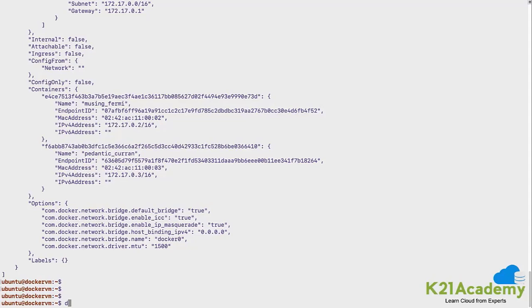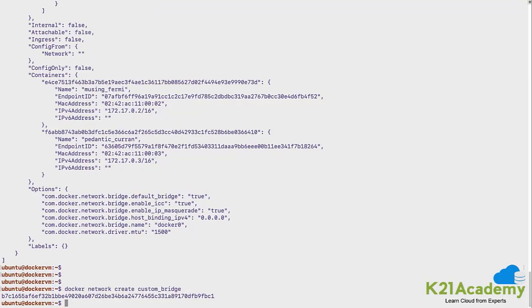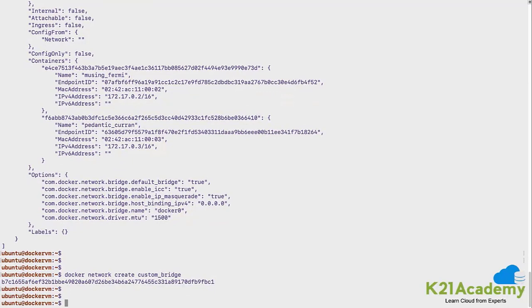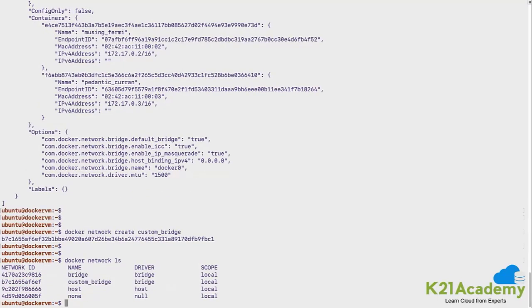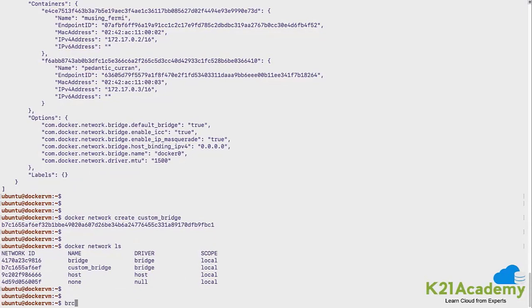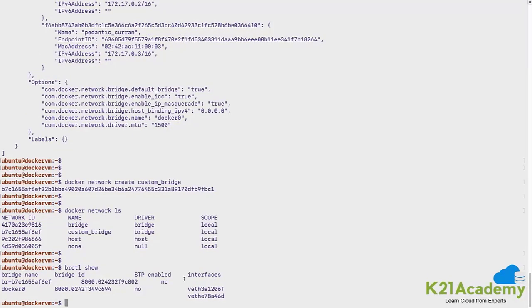So let me create a custom bridge. docker network create is the command for the creation of any network, and let me name it custom_bridge. And I'm not specifying the subnet range and all that. Then it picks up some default values and it automatically assigns the details to it. So let me do docker network ls to list the bridges and the other networks. Here, if you see, this bridge network which we have created is getting listed, and if you do a brctl show command, you should have one more bridge now, and this is the bridge name.